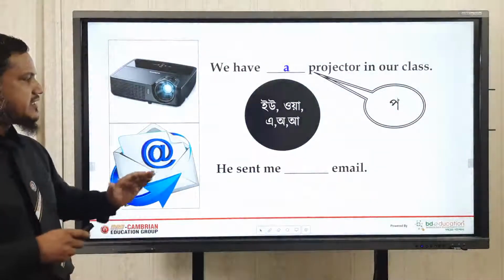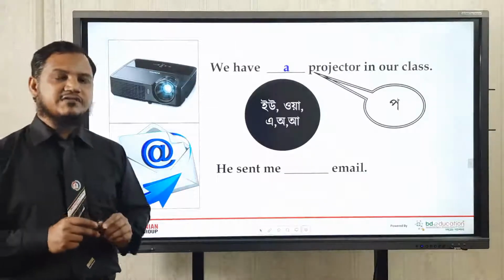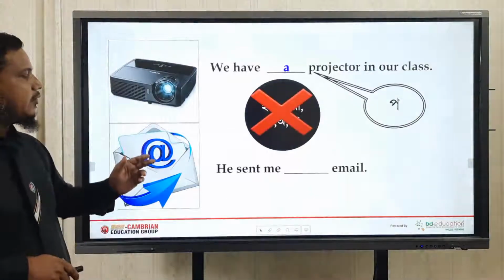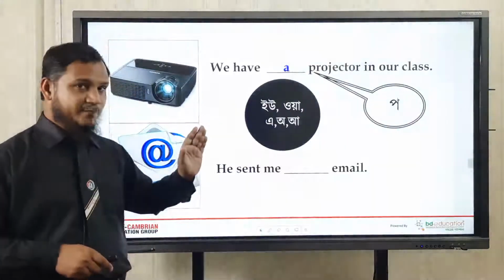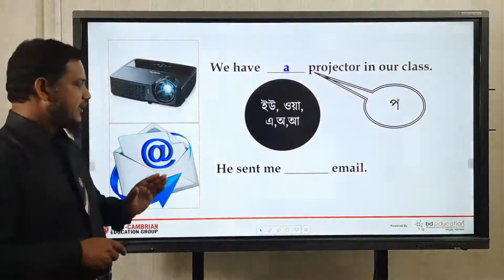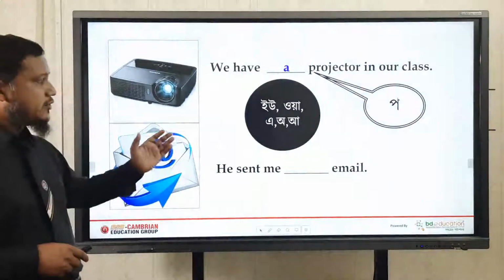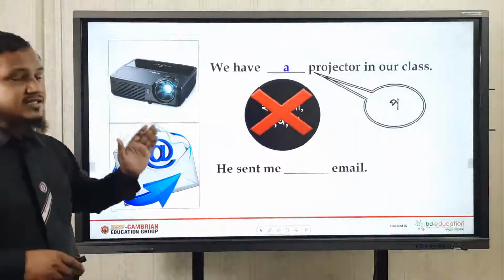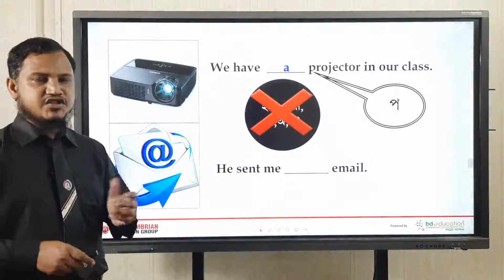And look at this. We are not using this kind of rule, what I have already told you, two rules. The first one is for using a, and the second is for using an. And we are not using what? We are not using the sounds "u" or "wa". If you find "u" or "wa", then you must use a. Or if you find the vowel sounds, that means you will use an with this sound. But at this moment, we are not getting any kind of vowel sound here. That's why we are using a. That is called the pronunciation of a consonant, and we must use a before the consonant pronunciation.